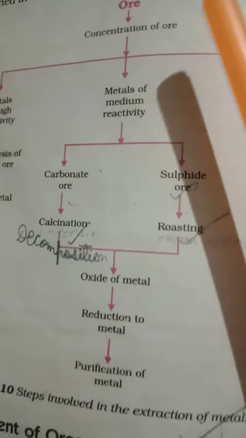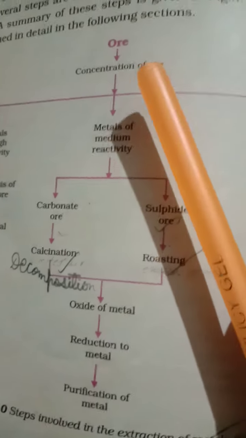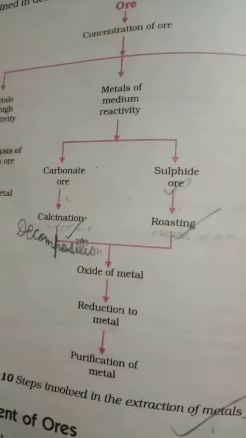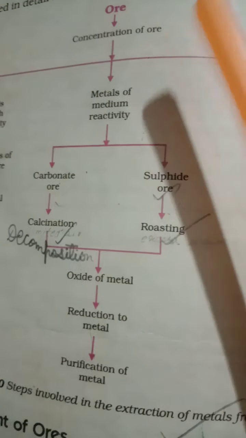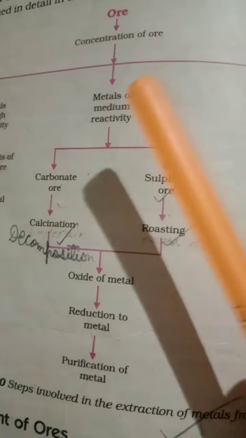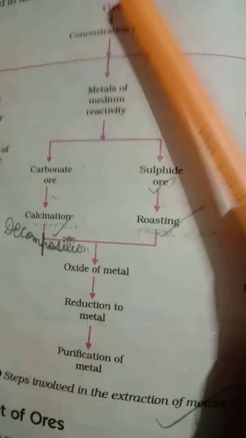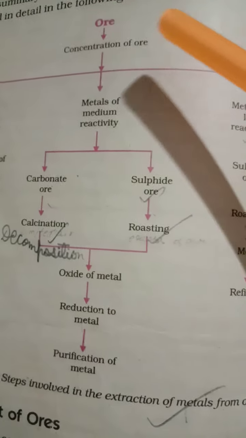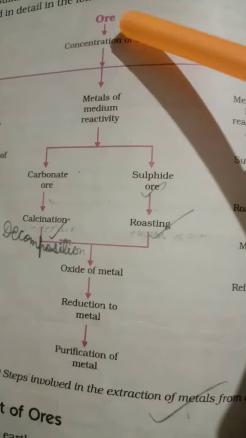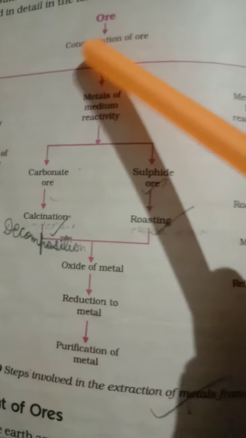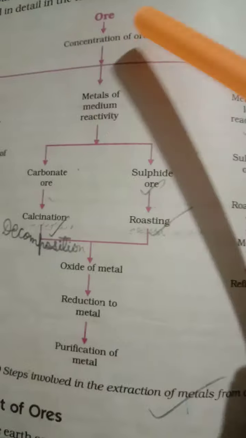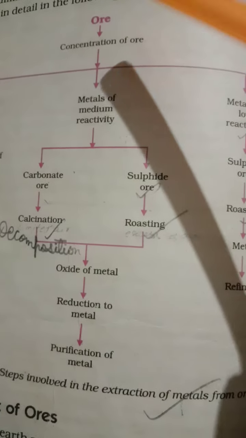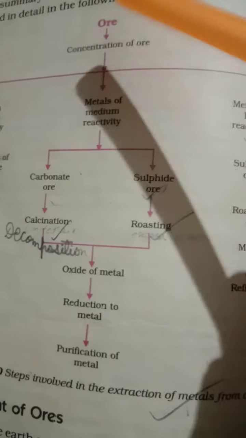Dear students, now I have to explain one chart related to extraction of ore. So this is ore. First, generally impurities are removed by the concentration of ore. Concentration of ore means impurity is removed from the ore.